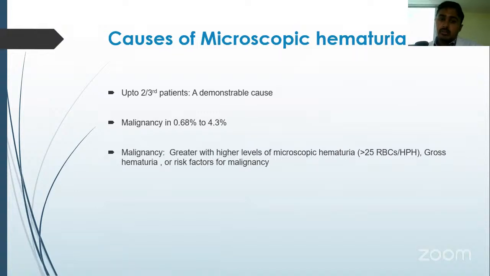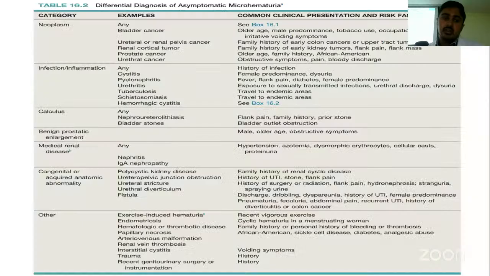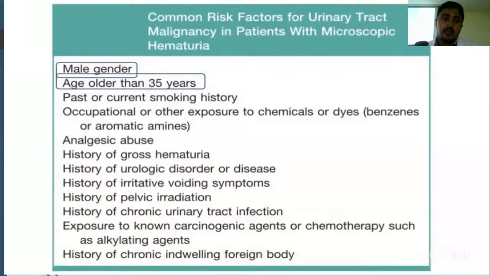In up to 1/3 to 2/3 of the patients, there will be a demonstrable cause, while malignancy in asymptomatic microscopic hematuria is around 3.5%. And if the degree of hematuria increases with more than 25 RBCs per high power field, or if there is a gross hematuria, the risk of malignancy will also increase. This table depicts the differential diagnosis, which can be broadly characterized as neoplasia, infection, calculus, taking the major role, and BPH in older age men, and certain medical renal conditions may also present with hematuria.